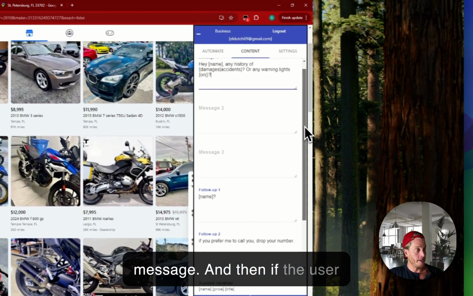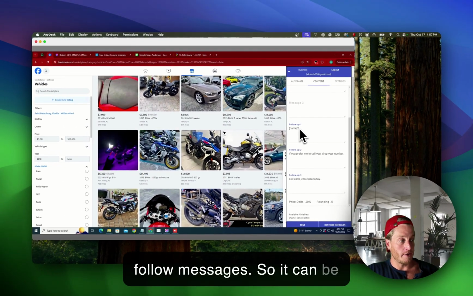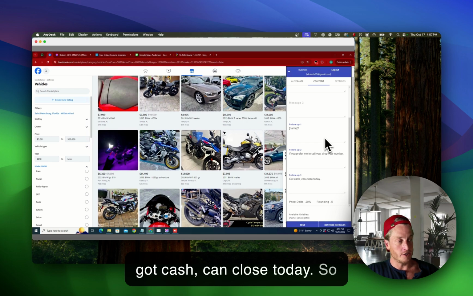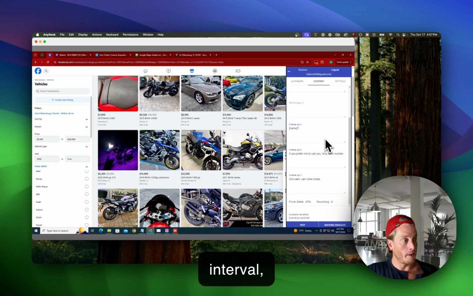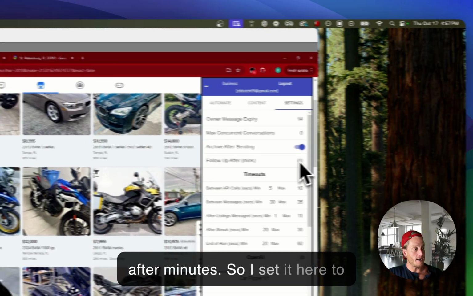And then if the user doesn't reply, we can send follow-up messages. So they can be like, hey, name, or like, if you prefer me to call you, drop your number, got cash, can close today. So these messages are sent at an interval, which is actually set over here, follow up after minutes. So I set it here to 60 minutes.